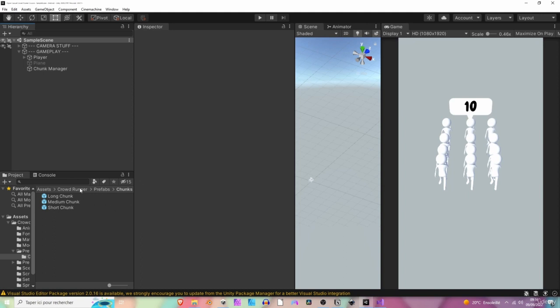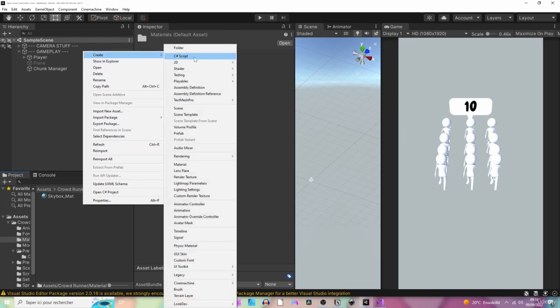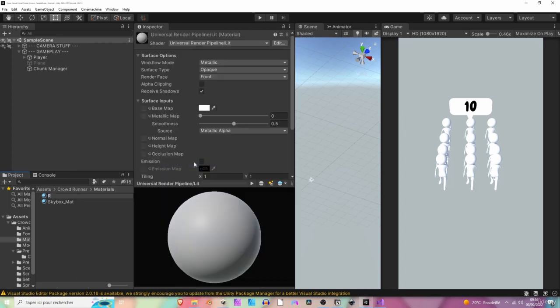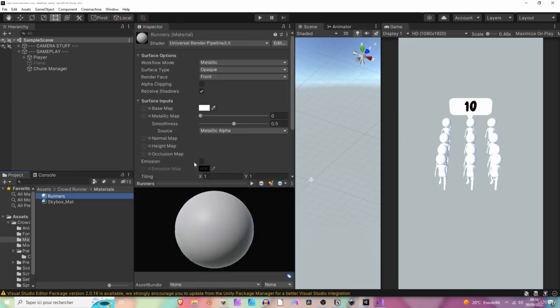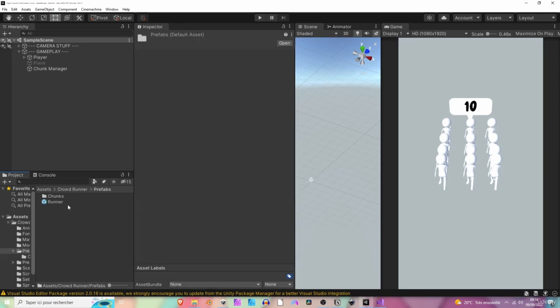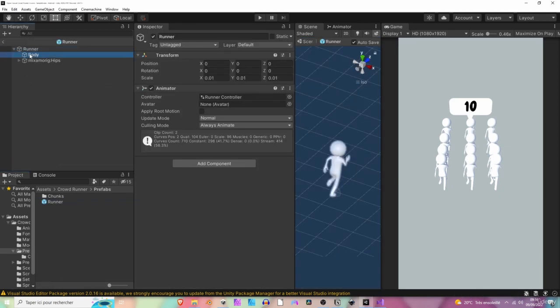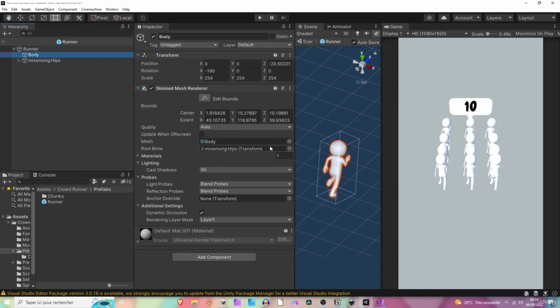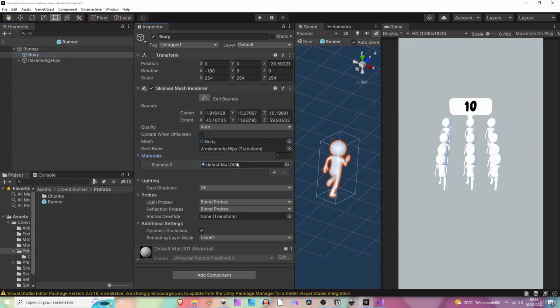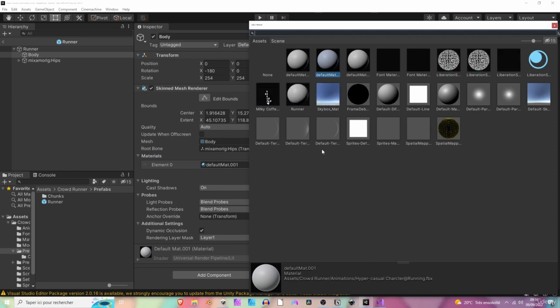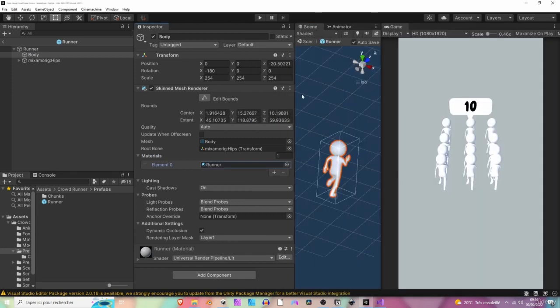First things first, let's open the materials folder and create a new material for our runners. Let's say runners, or maybe just runner. Then you want to open the runner prefab right here. Let's only select the body and under the materials tab here, change the material to our runner material. Where is it? Here it is.